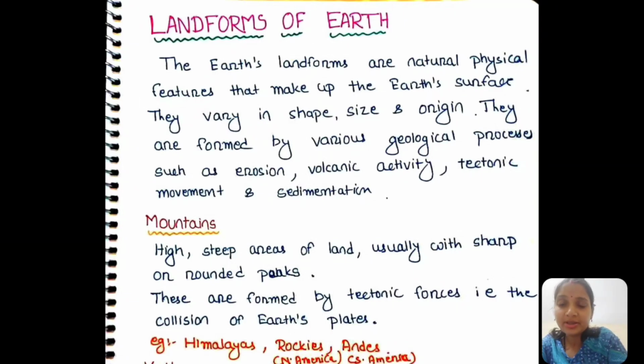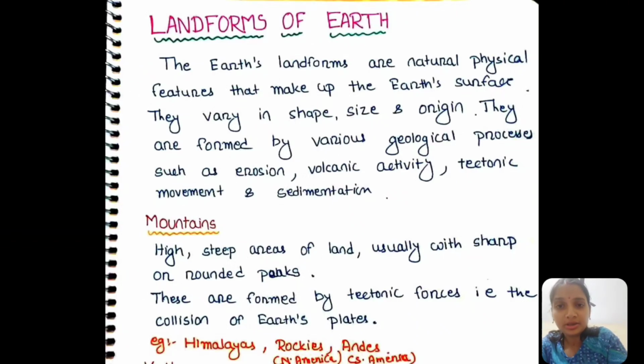Now we will discuss one by one all the landforms of the Earth. First we will see what mountains are. These are the highest, steep areas of land, usually with sharp or rounded peaks. They are formed by tectonic forces. When the tectonic plates collide, mountains are formed.